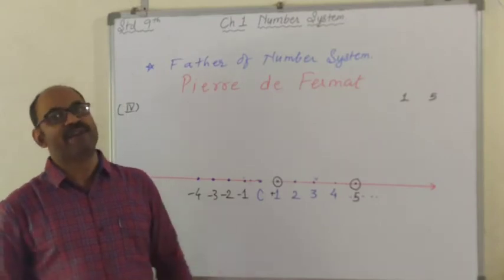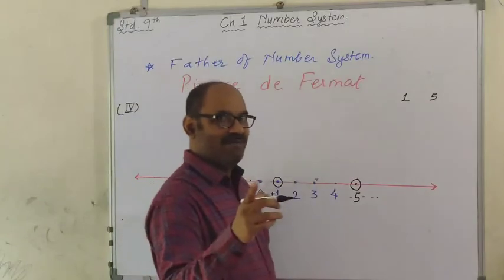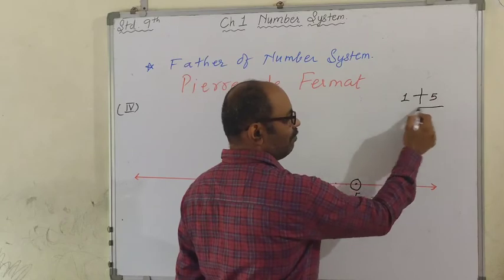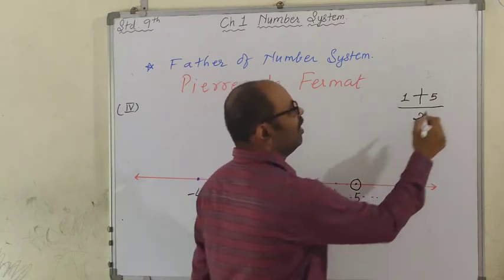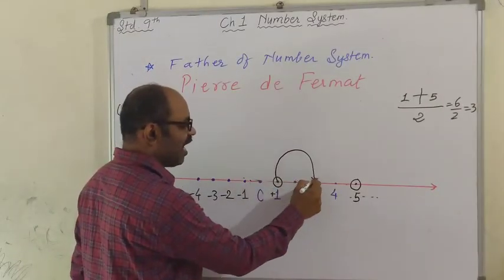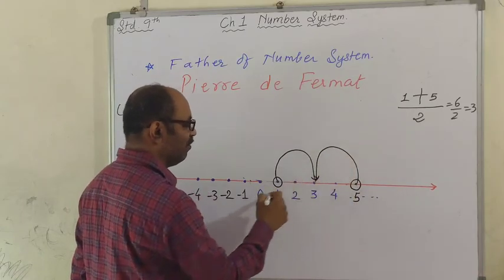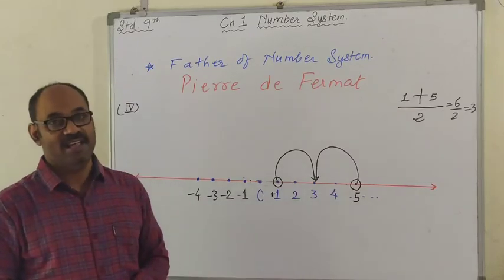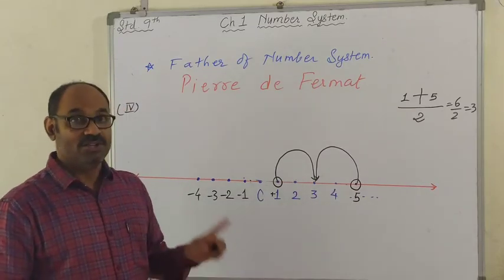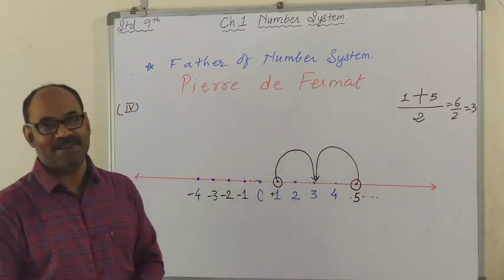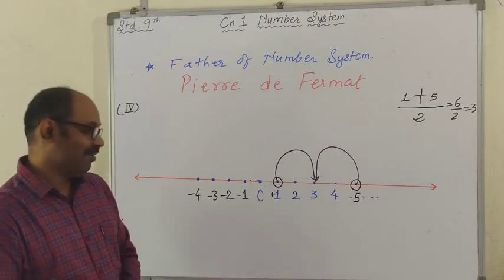Now let me find the average of these two numbers. Do you remember average? Have you calculated average before? Two numbers are there, so find the sum and then divide by 2 because there are 2. That is 6 upon 2 and the answer is 3. Children, 3 is exactly in the middle of 1 and 5. 3 falls exactly in the middle of 1 and 5. Did you observe that? I'm loving it.